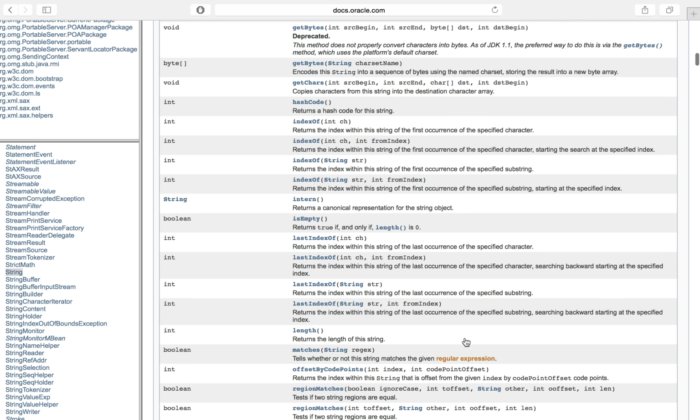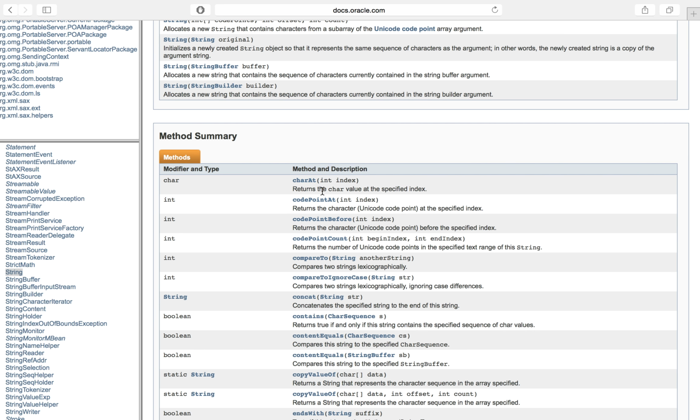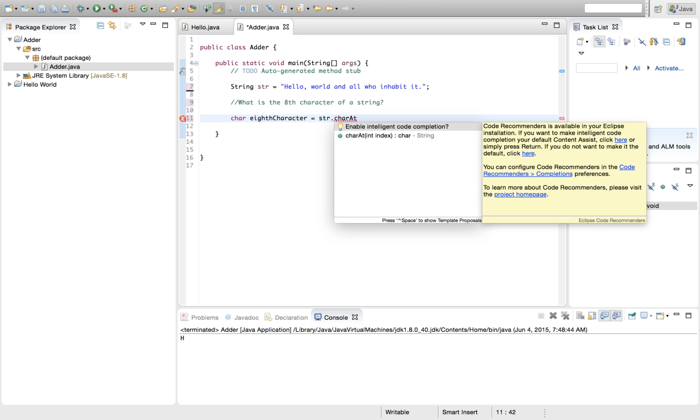So let's just go back to our problem. We want to get the 8th character of our string. Well, there's this method right here called charAt. And in parentheses, it tells us what to put into the method. So the way it works is, I'll just show you and it'll make sense. It was str.charAt, just like it said.